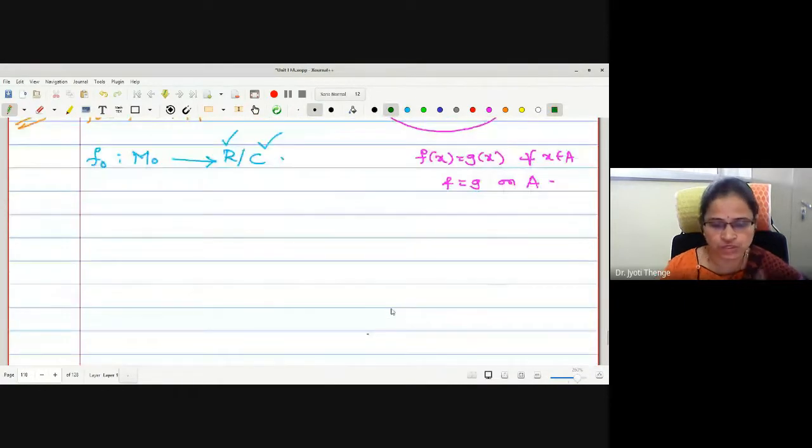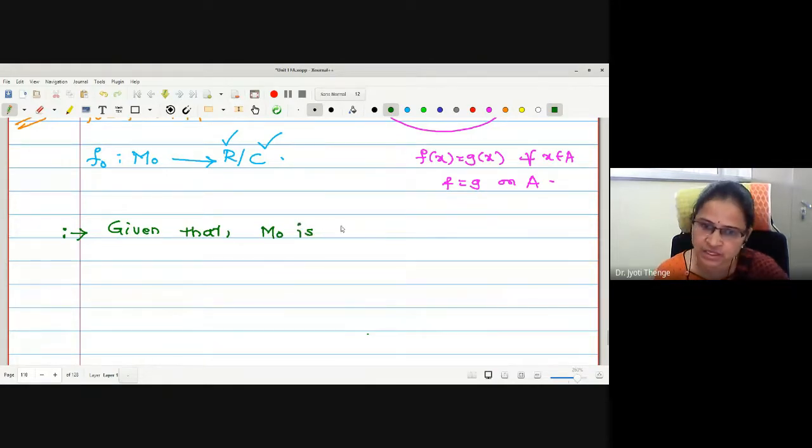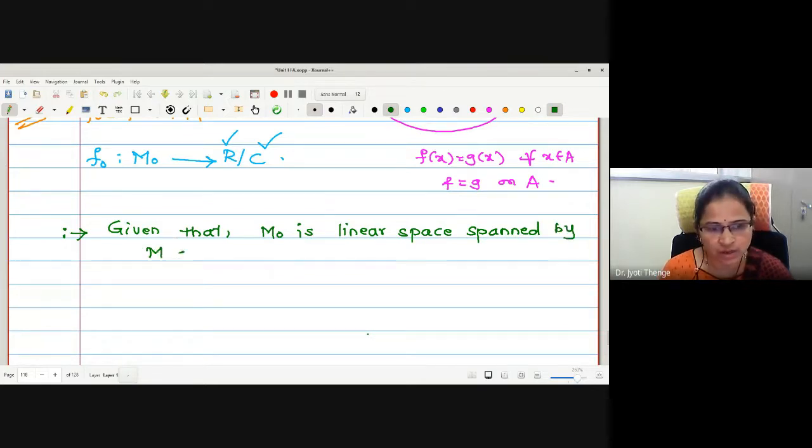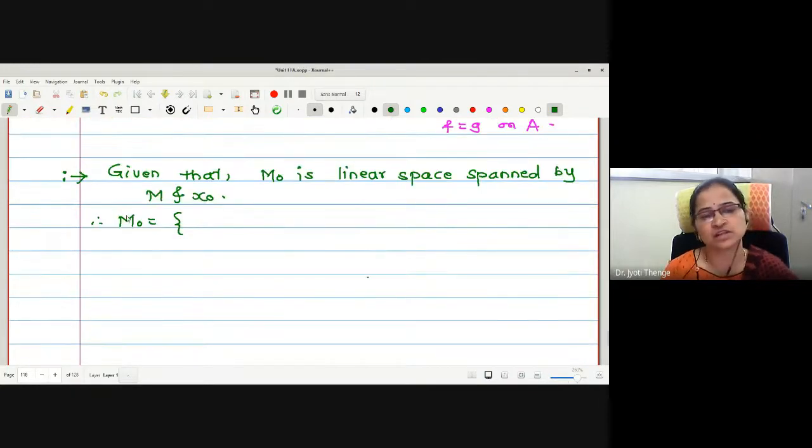What I told you, first job is to understand the nature of elements in M naught. Okay? Now, what is given? M naught is the linear space spanned by M and x naught. Therefore, what will be the structure of elements in M naught? What will be the structure of elements in M actually? Linear combination of the corresponding basis vectors.